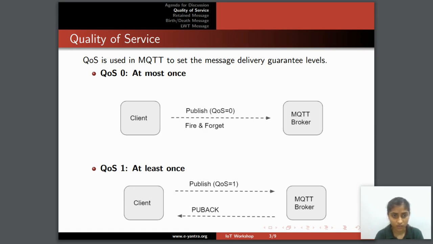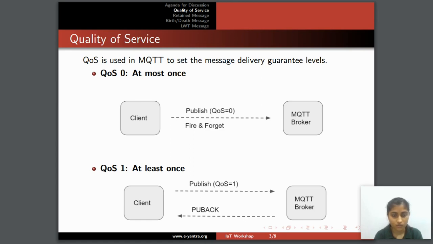Let's discuss the first one, QoS0. It is also known as at most once. This is the simplest and lowest overhead method of sending a message. The client simply publishes the message and there is no acknowledgement sent by the broker. The message might be lost if the client is disconnected. QoS0 is the fastest mode of transfer and it's sometimes also called fire and forget.